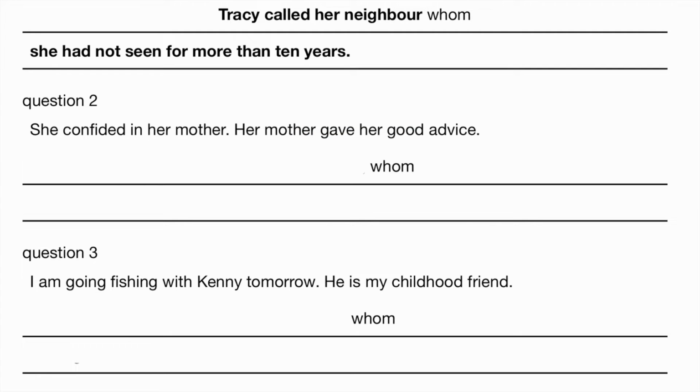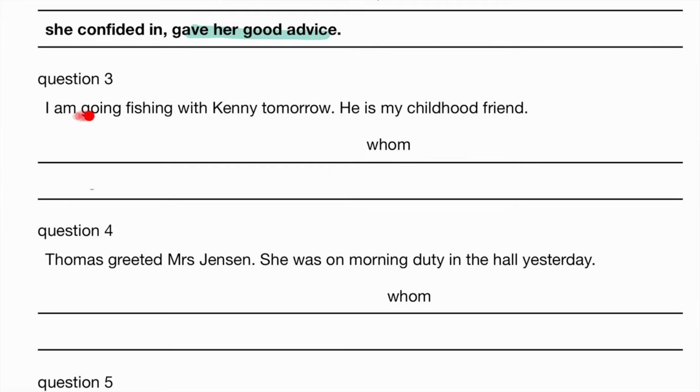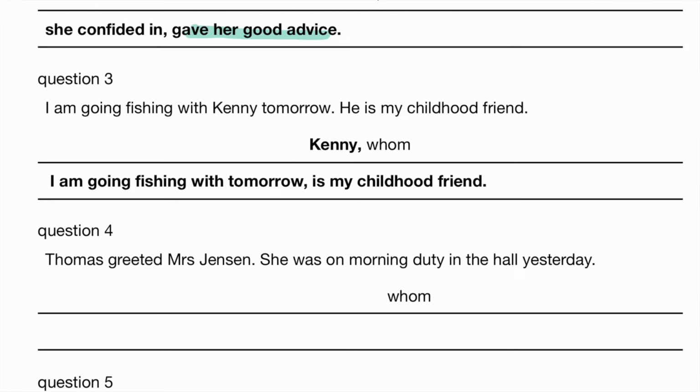So how do we use whom to connect these two? Her mother, whom she confided in, gave her good advice. So basically the sentence is her mother gave her good advice. The extra information is this: her mother, whom she confided in, gave her good advice. I am going fishing with Kenny tomorrow. He is my childhood friend. Kenny, whom I am going fishing with tomorrow, is my childhood friend.